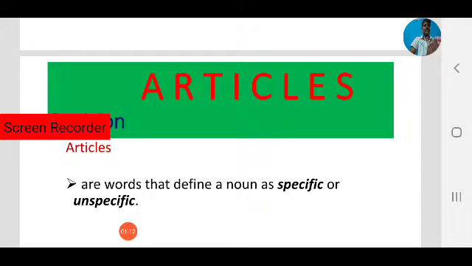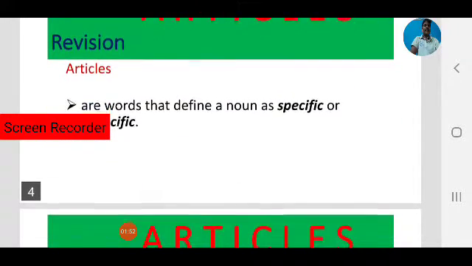types. Articles are words that define a noun as specific or unspecific. Based on whether a noun is particular or general, articles can be divided into two categories, called definite article and indefinite articles. So how many articles are there? Yes, three articles: a, an, and the. Based on their use, these three articles can be classified into two types: one is indefinite article and the second is definite article.